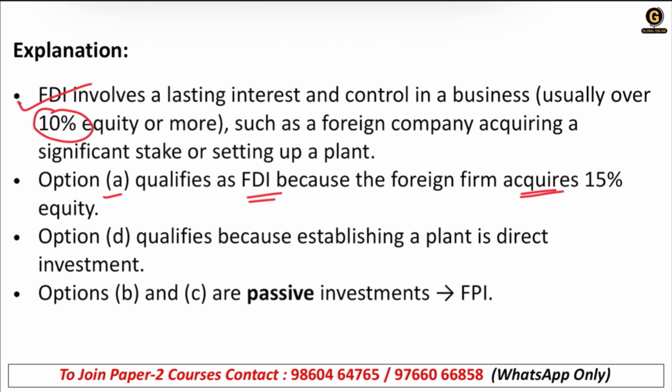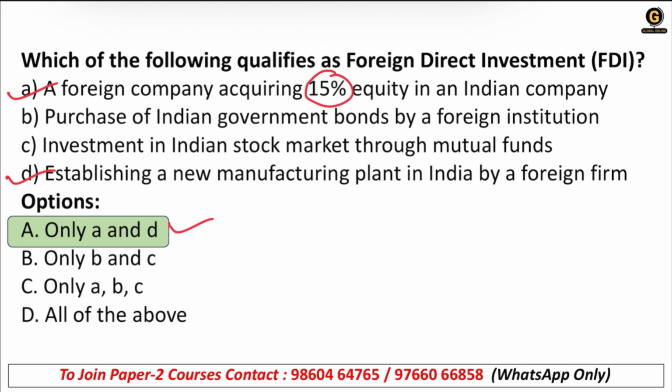Option D qualifies because establishing a plant is direct investment. And B and C are passive investments. These are not FDI, but FPI. But the question was asking for the options which qualify as FDI. So only A and D qualify as FDI, because one has 15% investment and the second is actually establishing a manufacturing plant, correct?